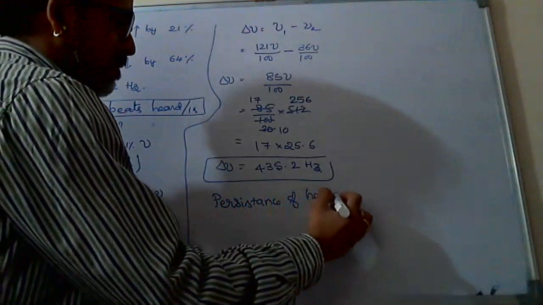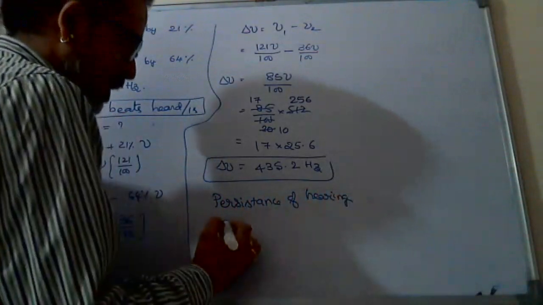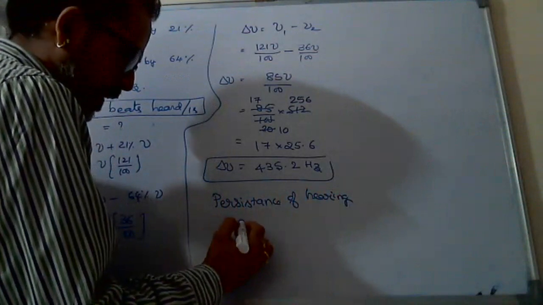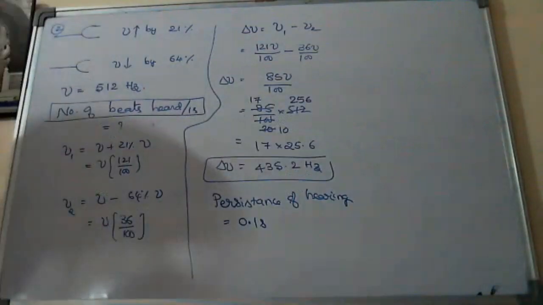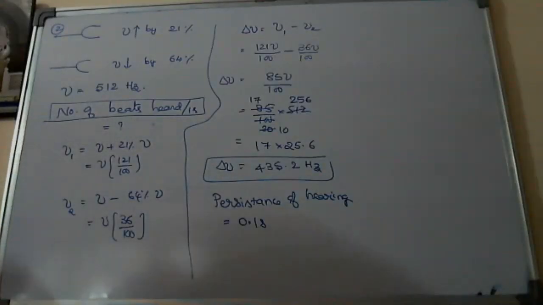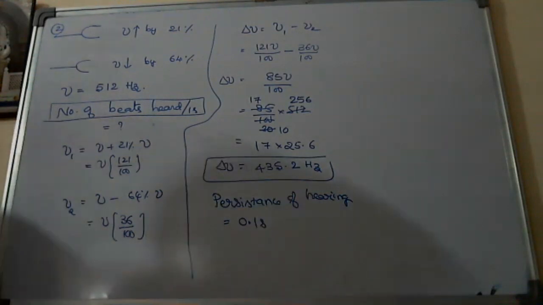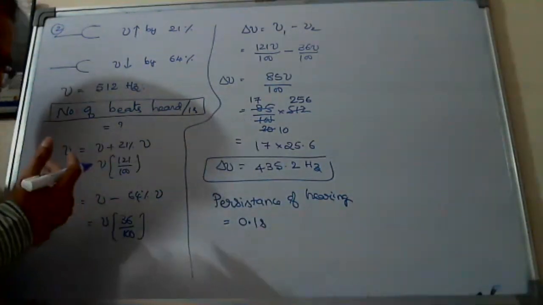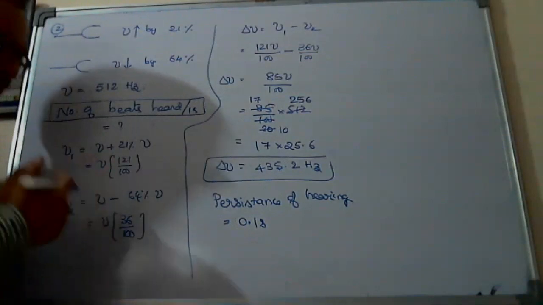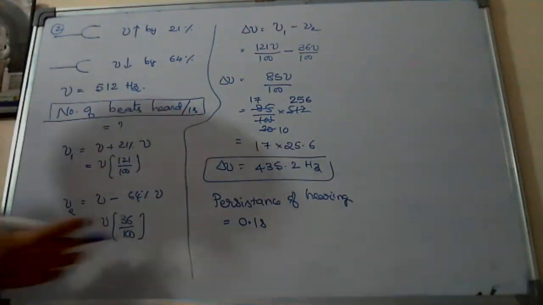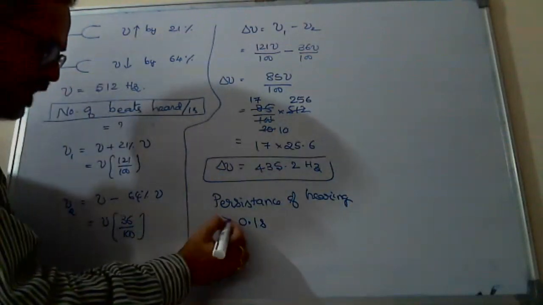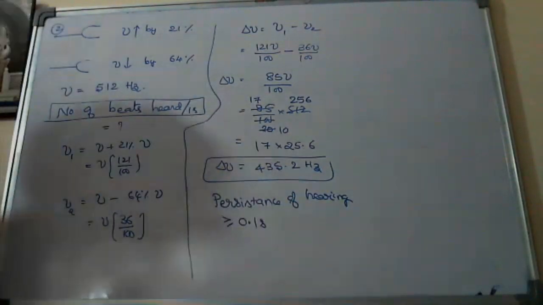Persistence of hearing for a healthy human is 0.1 second between two waves. To hear the two waves clearly, the time interval should be greater than or equal to 0.1 minimum.